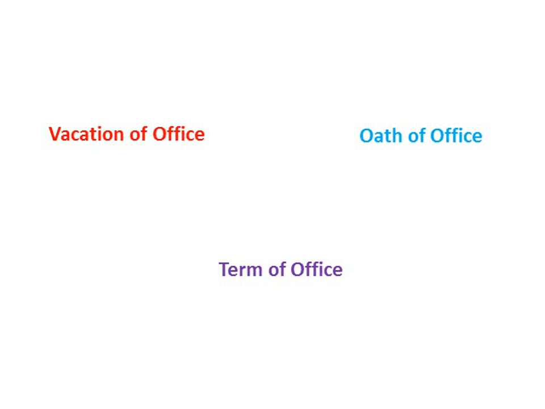If we look at the term of office, the tenure or the duration, the President holds office for a term of 5 years from the date on which he enters his office. But he shall continue to hold his office even though the expiry of his term might have taken place until his successor takes charge. Finally, we come down to vacation of office. Now, when does the office become vacant? On account of death, resignation, or removal.